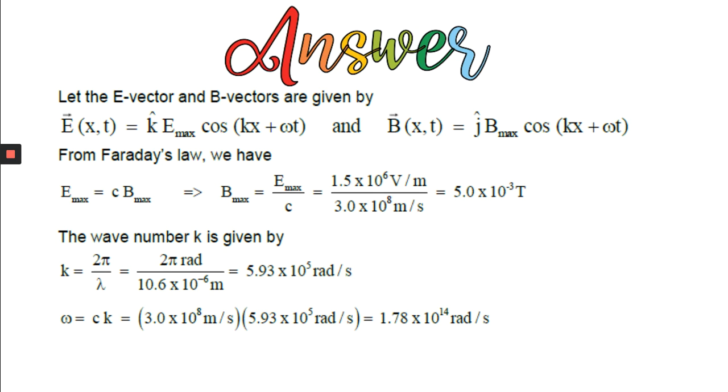And E is given as 1.5 into 10 to the power 6 volt per meter, and the value of C is 3 into 10 to the power 8 meter per second. And the value is coming to be 5 into 10 to the power minus 3 into T.